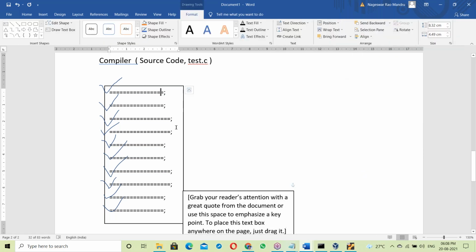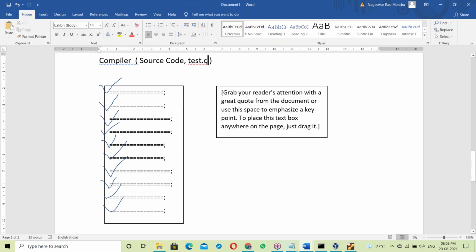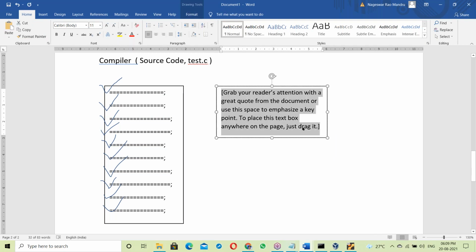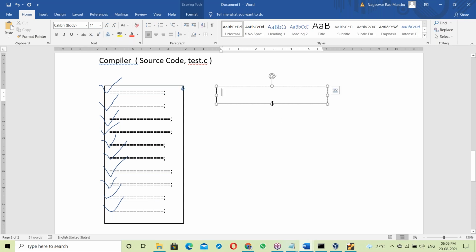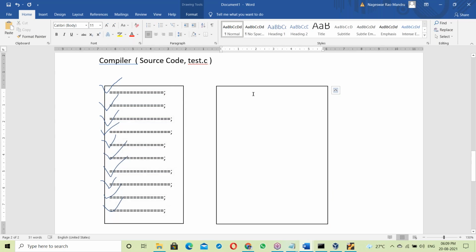Okay, this is our test.c file. Test.c means source code file. Test.c is a source code. Source code means your program file is called source code. Now, if there are no errors in the whole program, we are checking all these statements from top to bottom. If no errors, this whole code is converted into binary formats, all the statements from top to bottom.